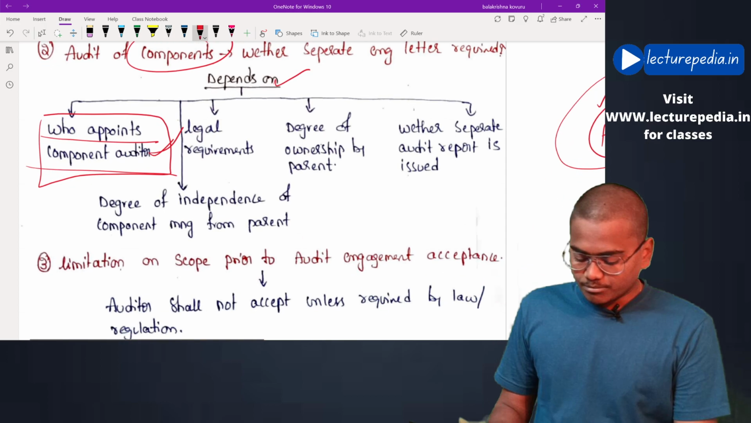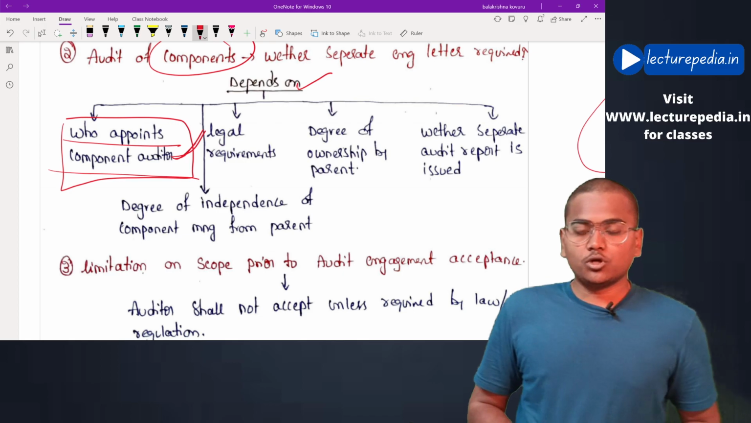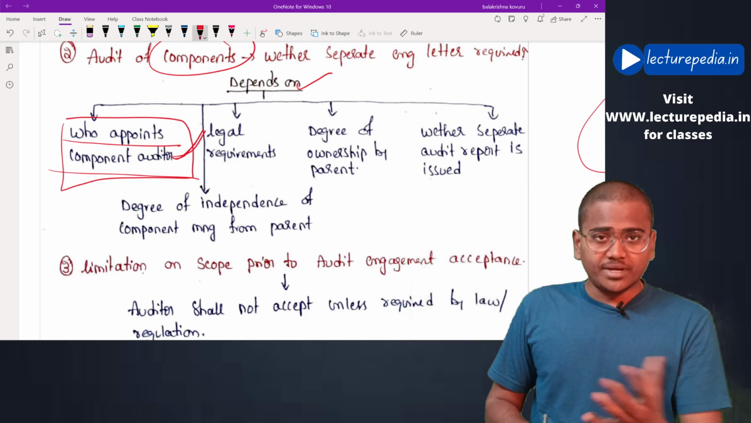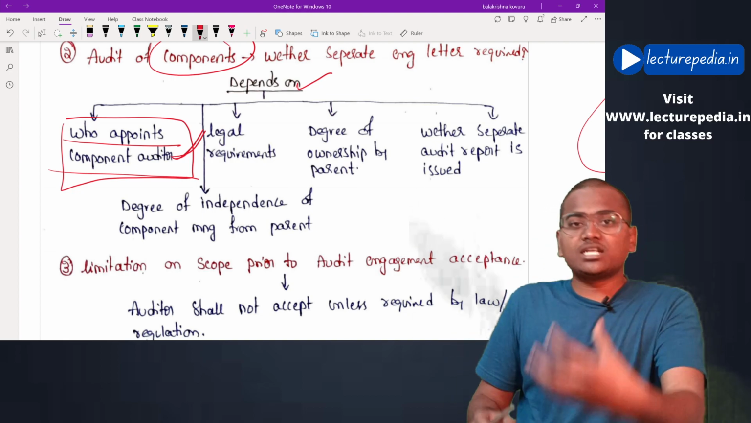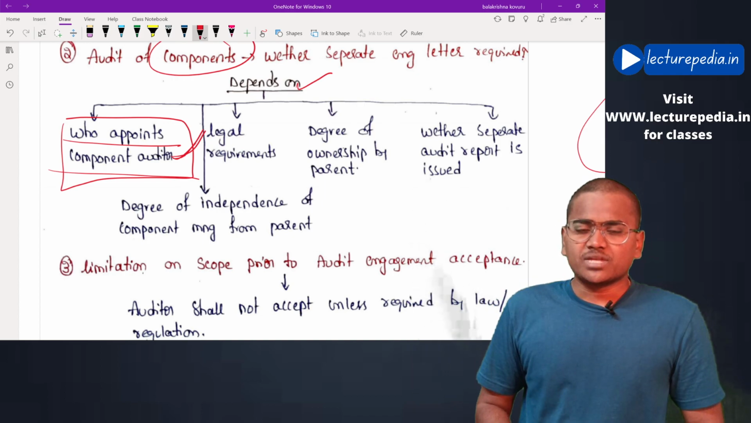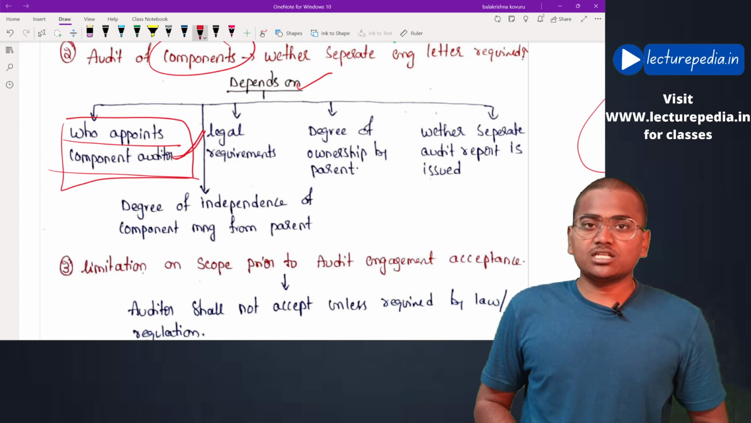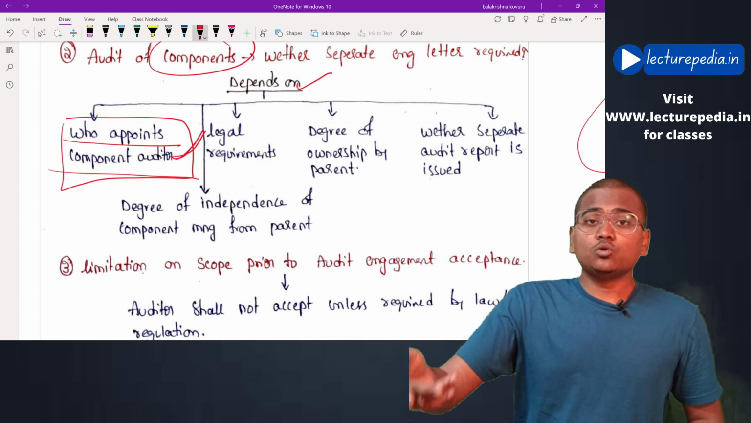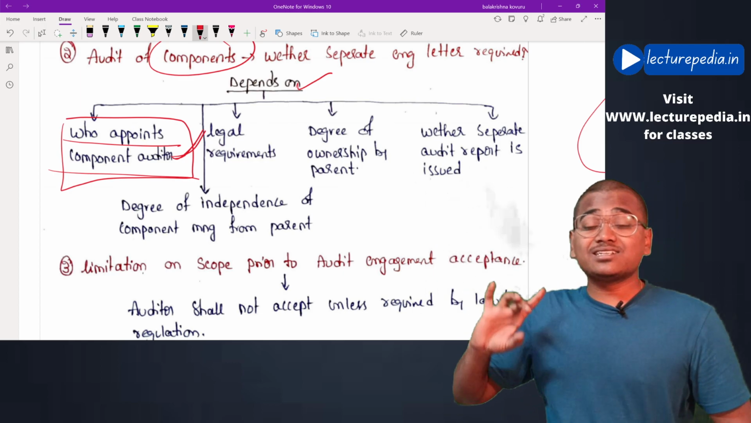But the standard says that before deciding you consider this point: whether you have been appointed as auditor of the component by the parent entity itself. Based on these factors you determine whether to give or not to give the audit engagement letter. The standard doesn't straight away tell the auditor to either give or not give the audit engagement letter to the components. It is left to the auditor, based on these conditions, by considering these criteria.